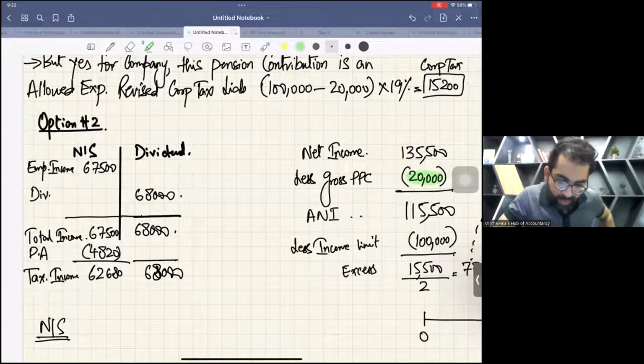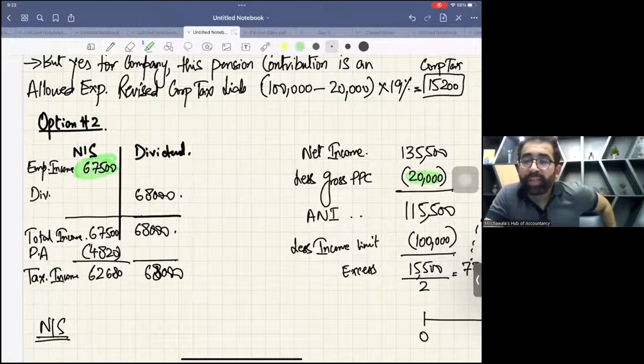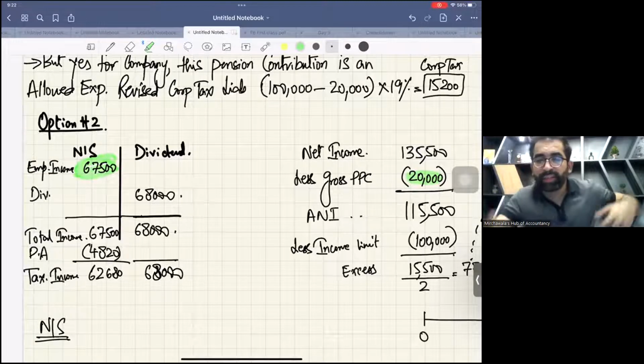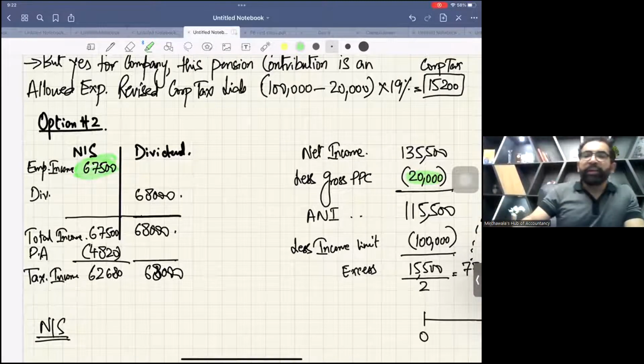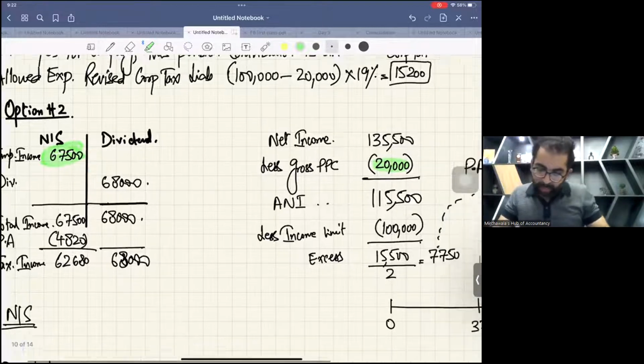And you know one thing, relevant earning. Your relevant earning is 67,500. I'm using a word in Urdu. Remember, in my classes I used to say mehnat ki kamai. So your employment income is 67,500 and your gross PPC is 20,000. So the lower amount is 20,000. So this 20,000 is your band extension amount, and you need to extend the bands with this 20,000. So your revised band will be C.